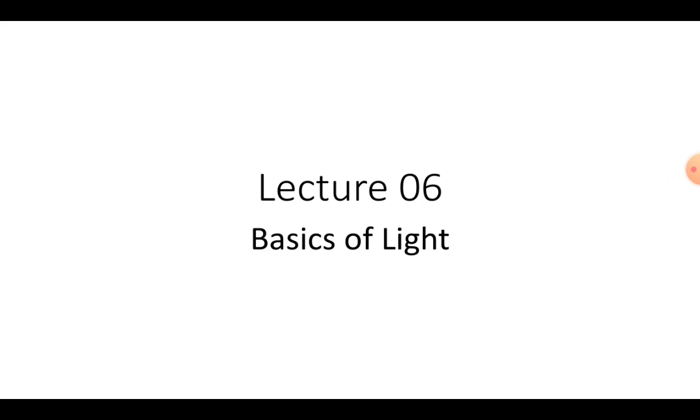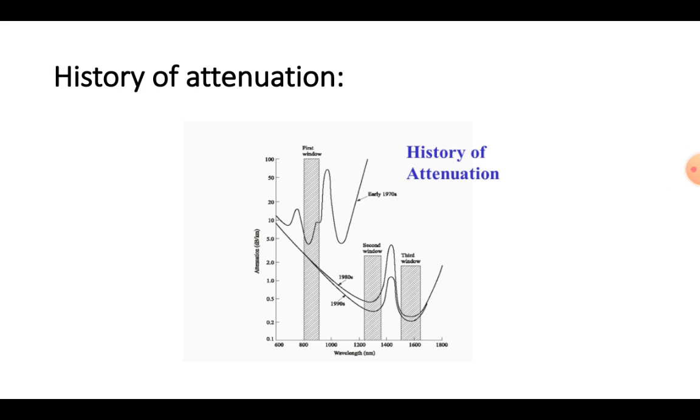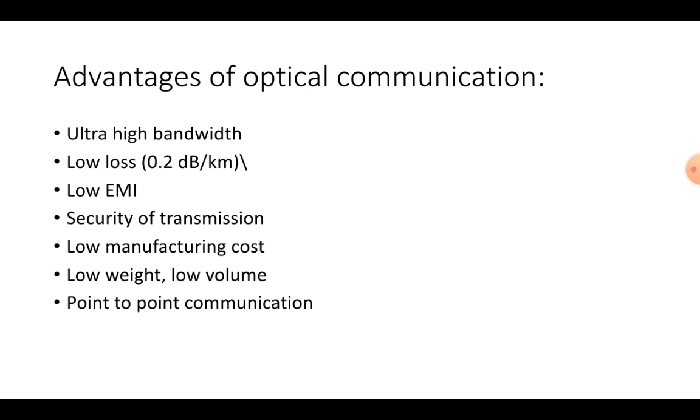In the last lecture, we studied different advantages of the optical fiber. In that, advantages or history of attenuation, we have seen the different windows like 1550 nanometer, 1300 nanometer and 850 nanometer windows. In those windows, the one very good for us is the 1550 nanometer window, and we have seen the advantages of the 1550 nanometer window for most of the applications. So we have seen the advantages very deeply in the last lecture.